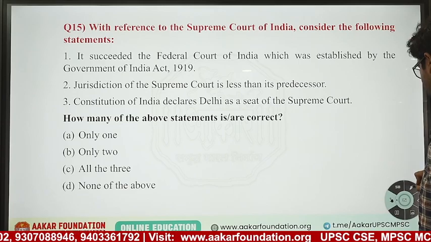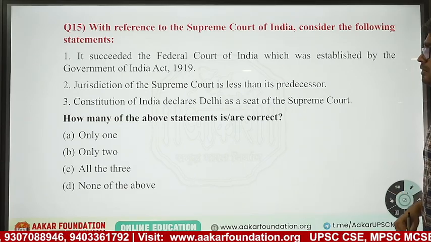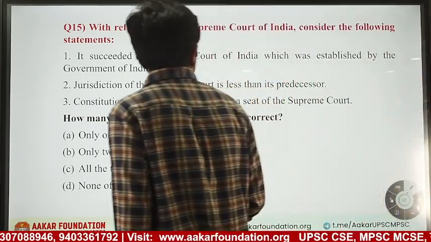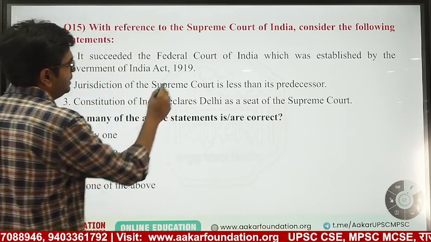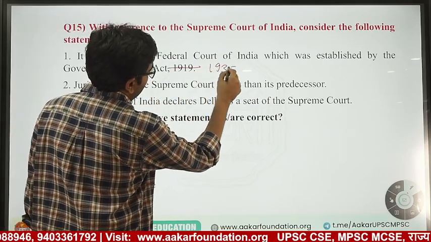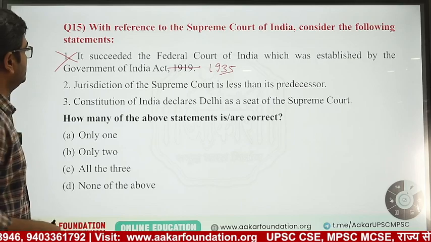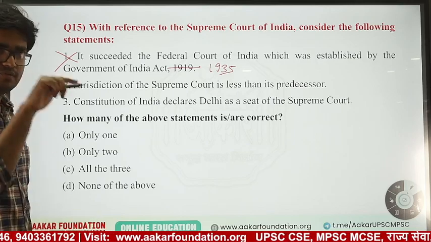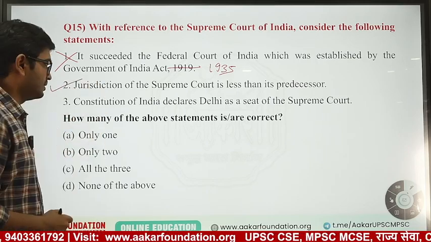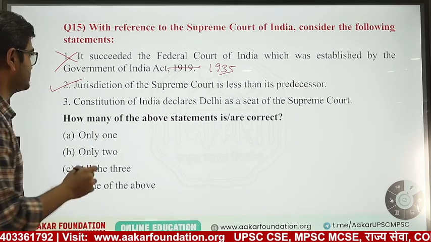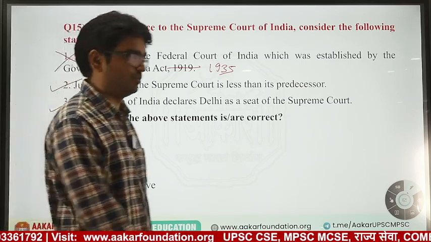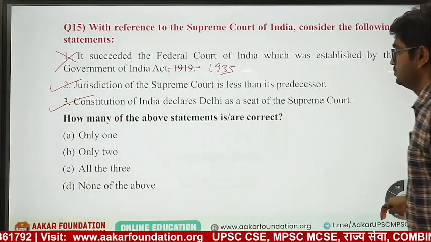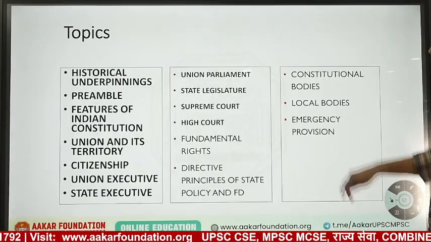Supreme Court of India. It succeeded the Federal Court of India, which was established under the Government of India Act in 1919. No, this is 1935. Okay, so this is wrong. Jurisdiction of the Supreme Court is less than that of its predecessor. This is correct. Constitution of India declares Delhi as the seat. Yes, Constitution has named Delhi as the Supreme Court seat. Okay, so two statements are correct.